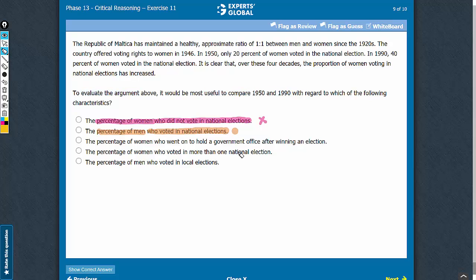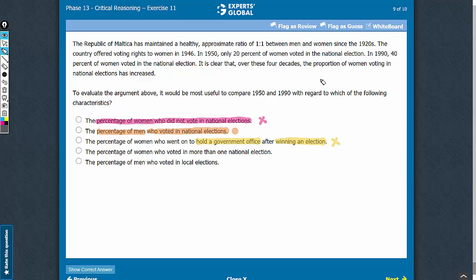Answer choice C, the argument is concerned with the proportion of women voting, whether any women actually went on to hold a government office after winning an election is out of scope. Also, the conclusion is about the proportion of women voting, and we need to know the proportion of men voting in order to evaluate the conclusion that the proportion of women voting has increased. So this answer choice does not indicate the required comparison. Let's eliminate this answer choice.